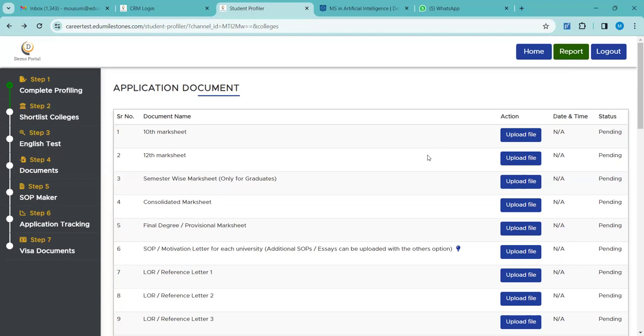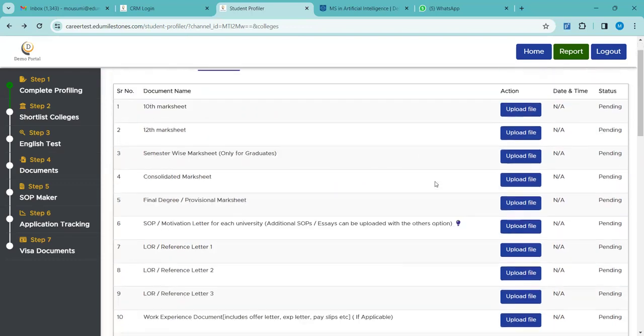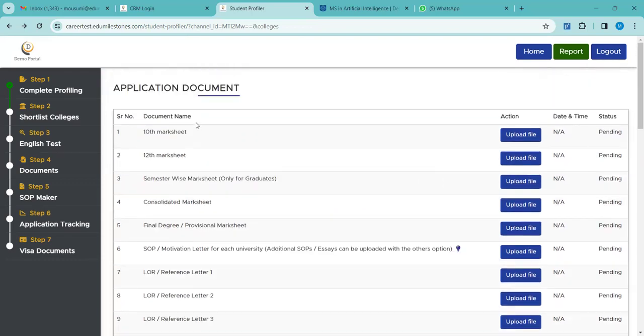In this case, again, as I have mentioned, this application document will be kept open. So no problem with this. The students can re-log in and they can upload documents. But Shortlist College, we can keep it hidden. I will show you that in the later phase.